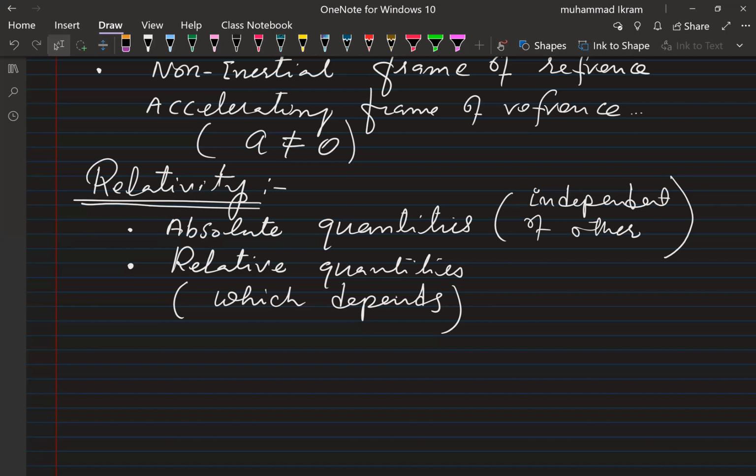So there is no way to detect the motion when we consider things as absolute. So relative quantities are those quantities which can be affected by other events. So time is relative, motion is relative.